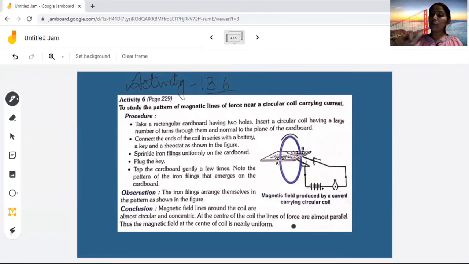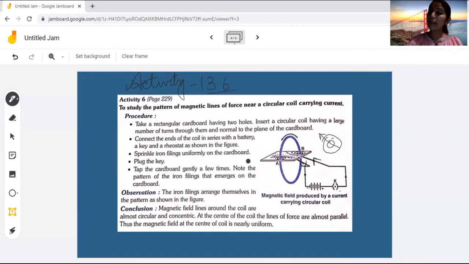Now tell me, when it is moving in the upward direction, where are the magnetic field lines? If I am drawing the magnetic field lines here, if the current is moving in this direction, where are the magnetic field lines? Tell me. Very good. If it is moving in the upward direction, then we can say it is anti-clockwise. If it is coming in the downward direction, then we can say it is clockwise.